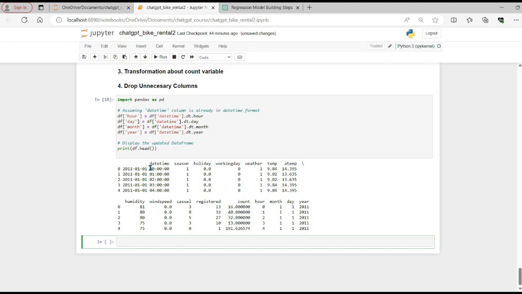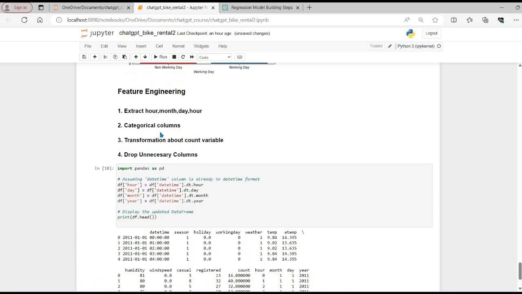And let's look at the timestamp. So 00 is coming for the first row as 0. For the second row, the hour is 1, and we can see that hour 1 is coming. Similarly, for the third row, hour 2, we are getting 2. For the next row, the hour is 03, and we are getting 3. So it means ChatGPT or Python has converted the features correctly. So this particular feature has been completed.